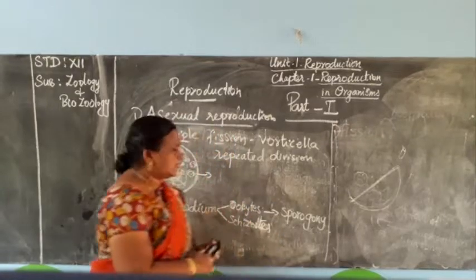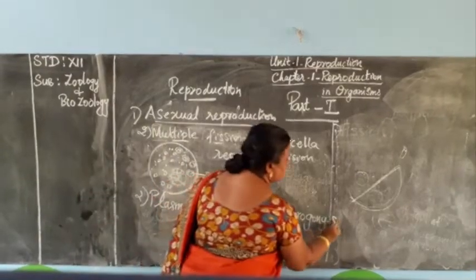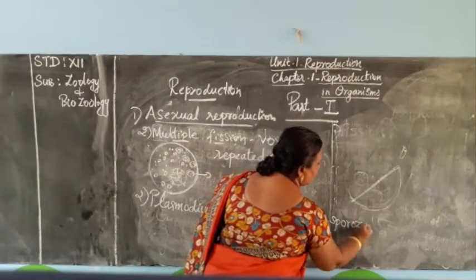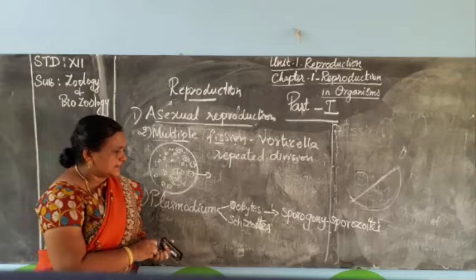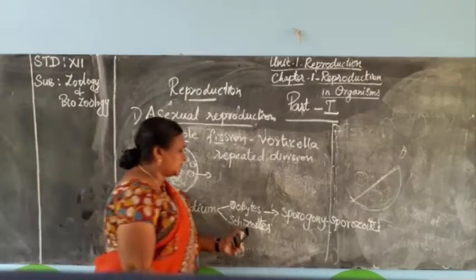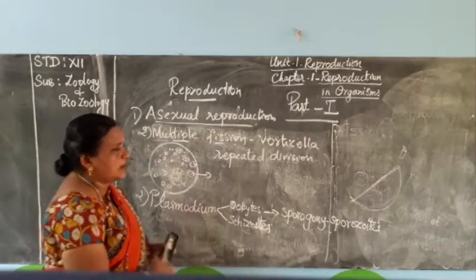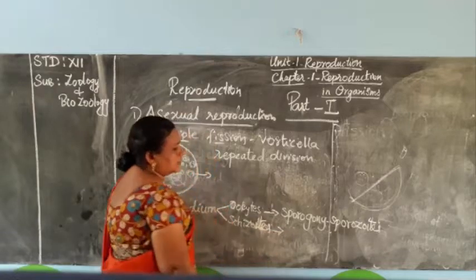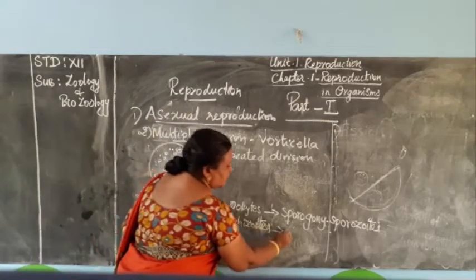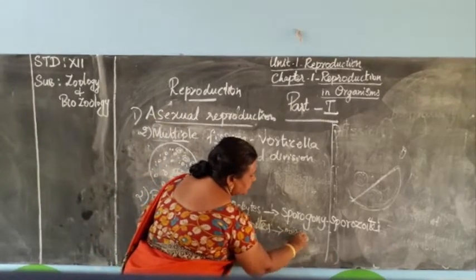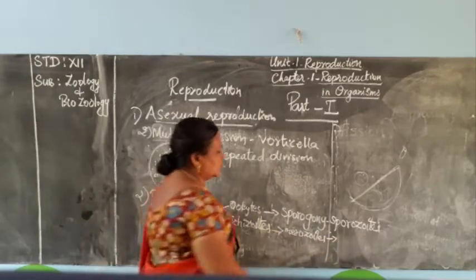And the daughter cells which are produced by this process are called the sporozoites. And the second stage is the schizozoic stage. Through this process, the daughter cells are produced like the multiple division in the Vorticella, and the organisms or daughter cells produced by this process are called merozoites, and this process is called schizogony.